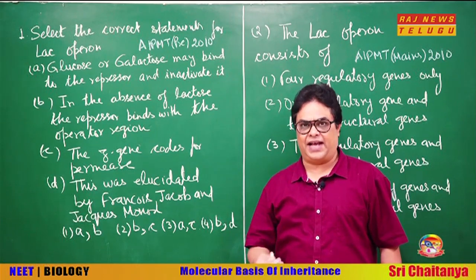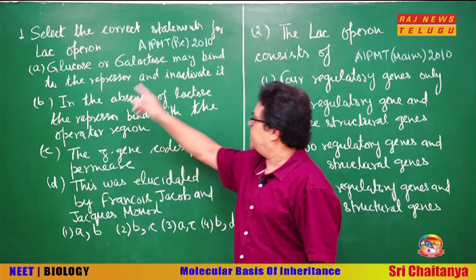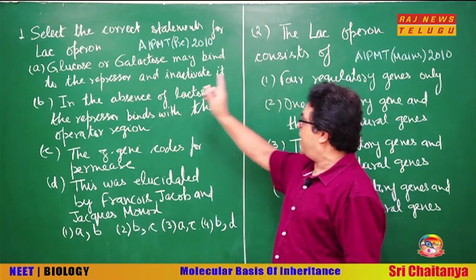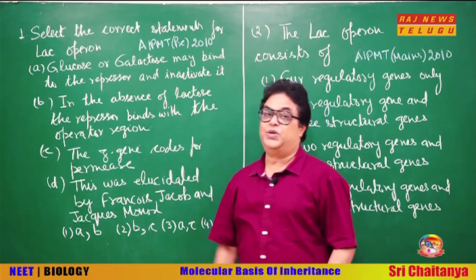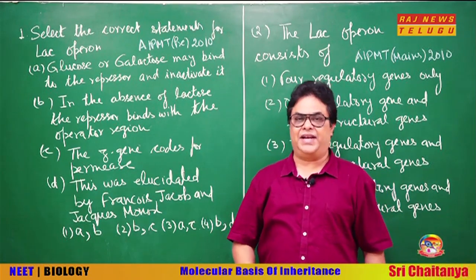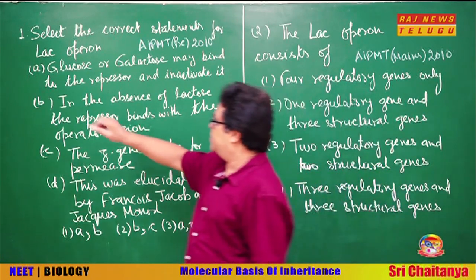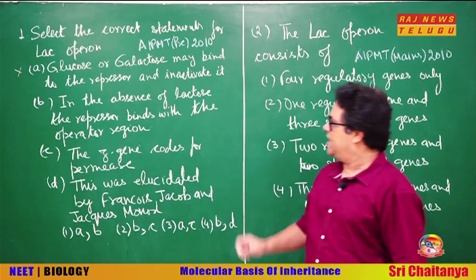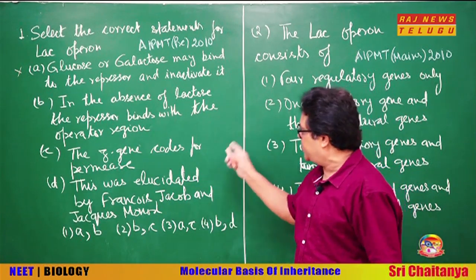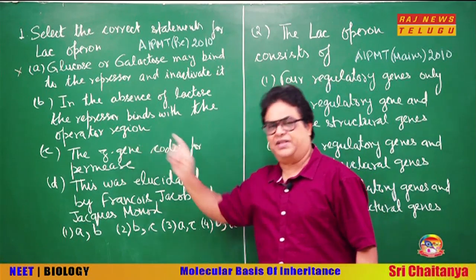See, A. Glucose or galactose may bind to the repressor and inactivate it. No, this is wrong because the inducer is lactose, not glucose or galactose. So this statement is wrong. Next, B. In the absence of lactose, the repressor binds to the operator region. This is correct.